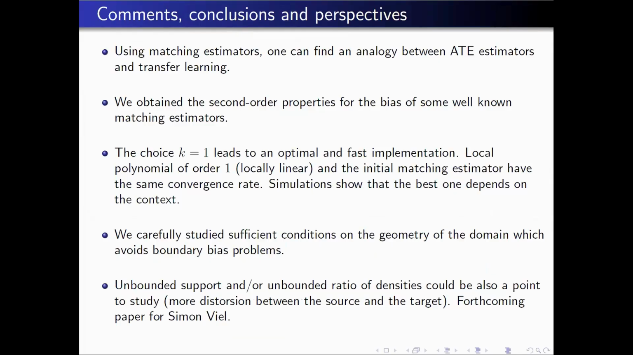So what could be interesting is to look at more interesting problems. More interesting problems consider, for instance, either the case of unbounded support or the case for which the ratio of densities is not bounded. I mentioned at the beginning of the talk that due to the assumption I made on the density, the ratio is always bounded. And if the ratio of densities is bounded, it means that the distortion between the two probability measures is not very high.